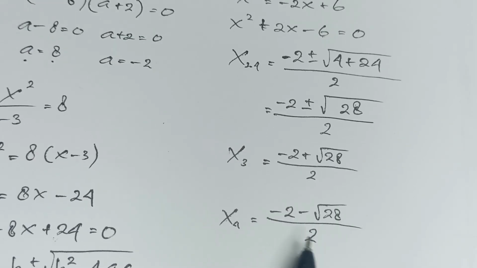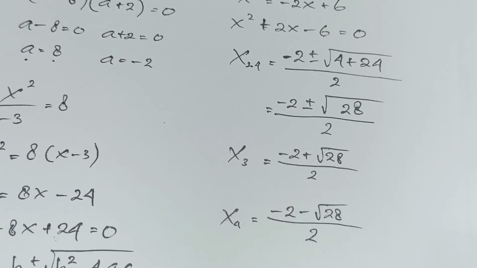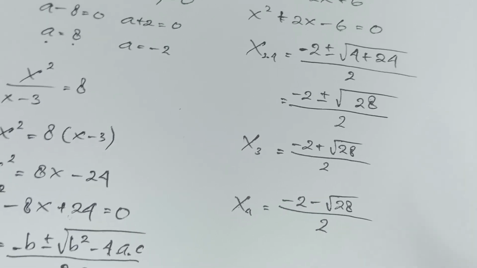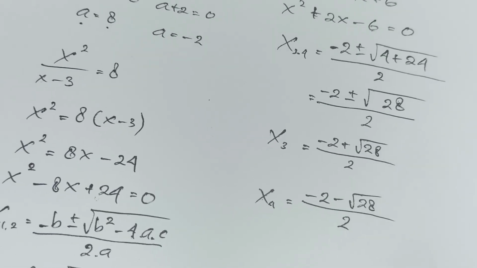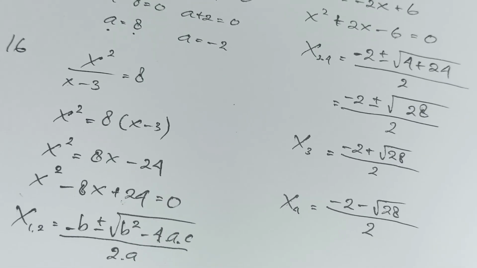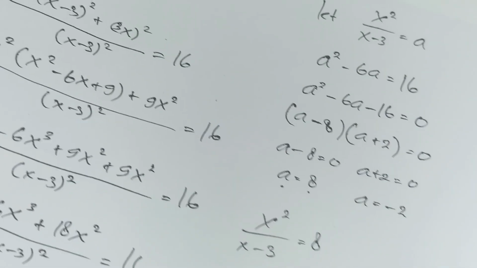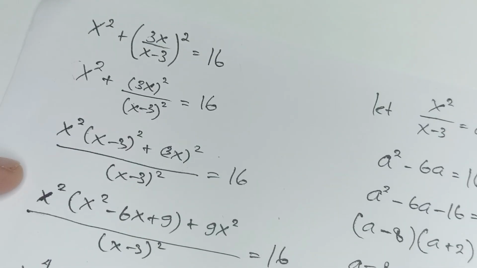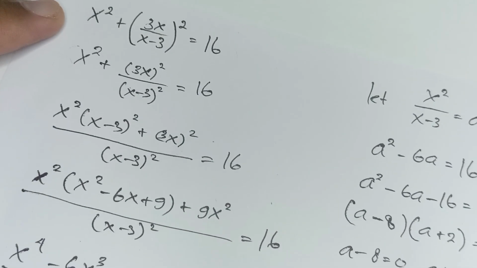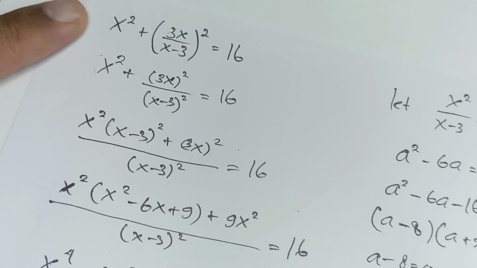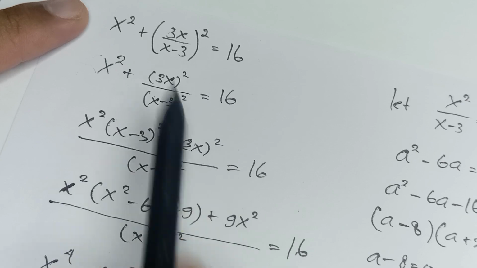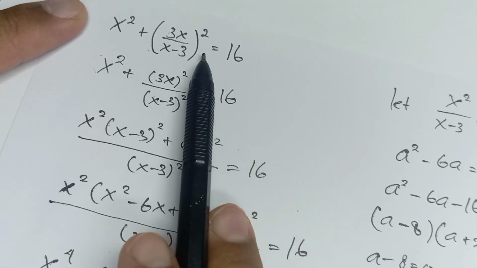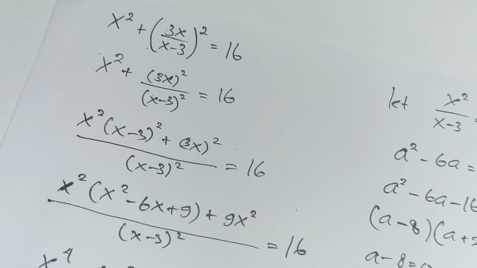Okay, so this is the solution for this equation, (x squared plus 3x over x minus 3) squared equals 16.